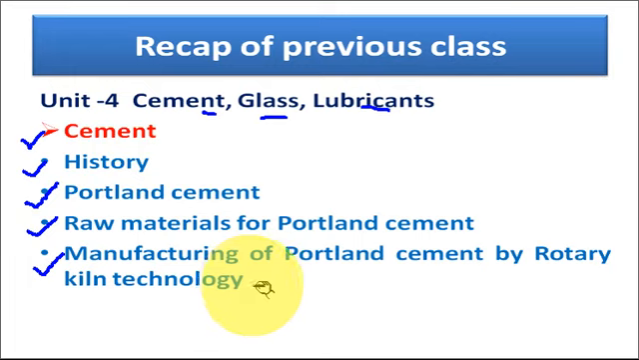In the manufacturing process, we discussed that in the rotary kiln technology, manufacturing of Portland cement can be done in 3 steps, which include mixing, burning and grinding. Out of these 3 steps, the burning step is carried out in the rotary kiln and cement production is completed after the grinding of the clinker with the gypsum.